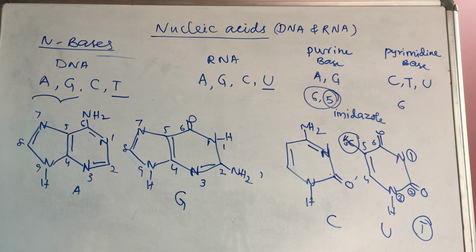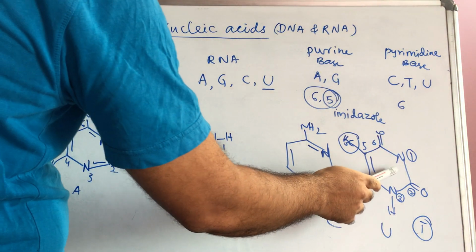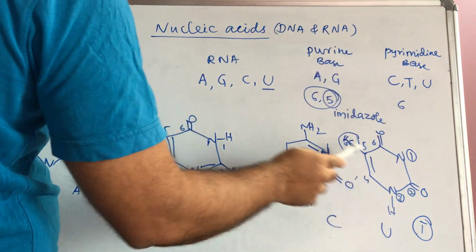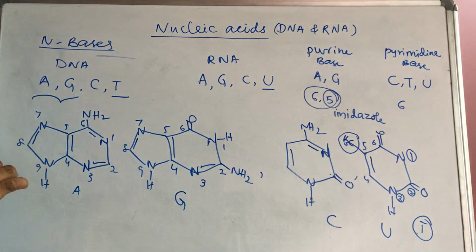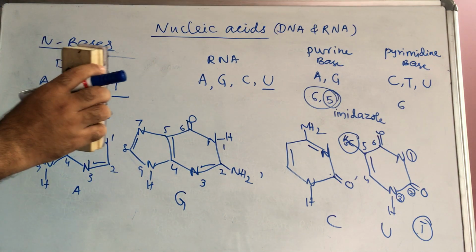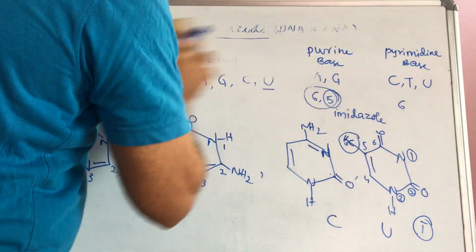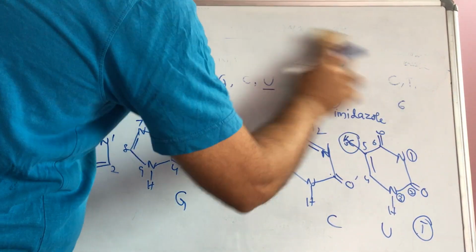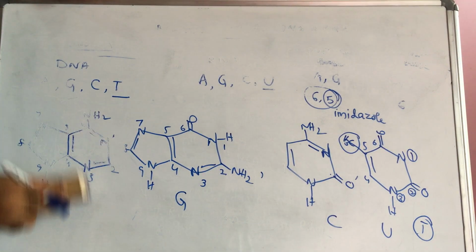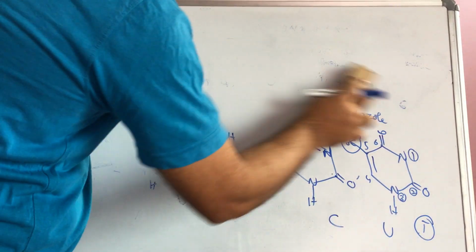Next, these are the nitrogen bases present in the DNA and RNA. Keep in mind, uracil is only present in the RNA, thymine is present in the DNA. The remaining bases, adenine, guanine, and cytosine, are present in both DNA and RNA. So we know the nitrogen bases, and both ribose sugars, deoxyribose and ribose, are completed in a 5-membered ring. The next one is phosphate.